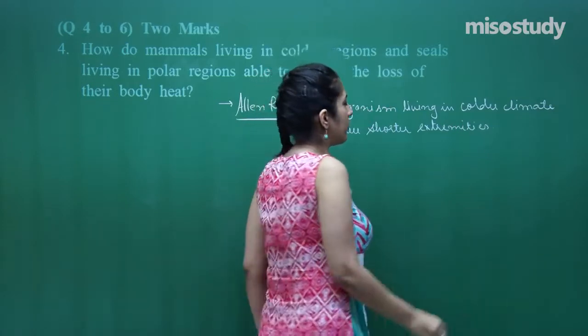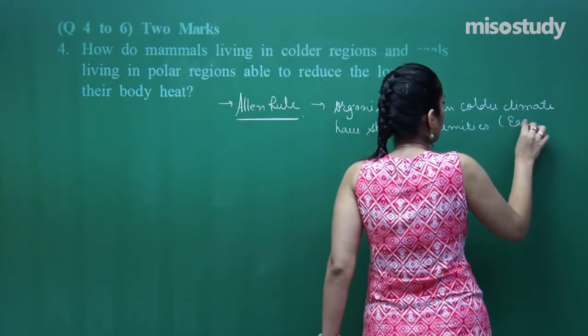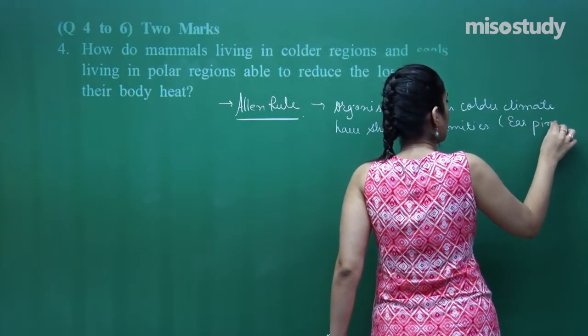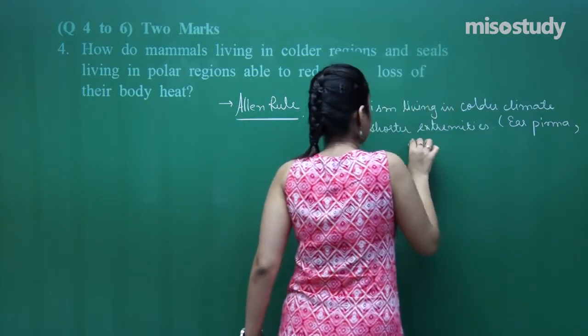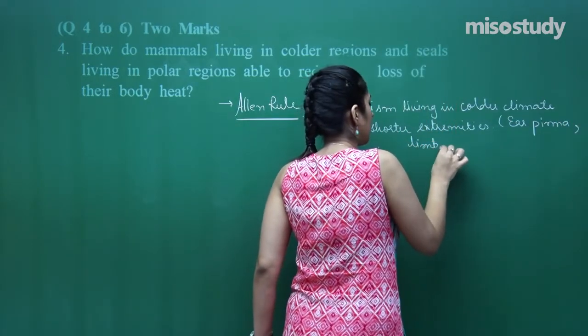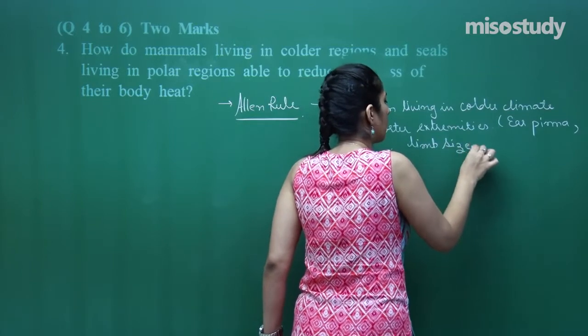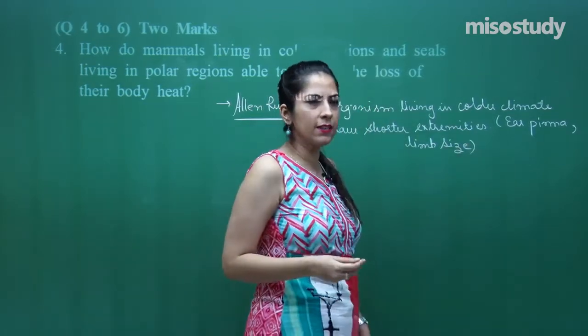Such as ear pinna, external ear, such as limb size, right. And what is the reason for that?